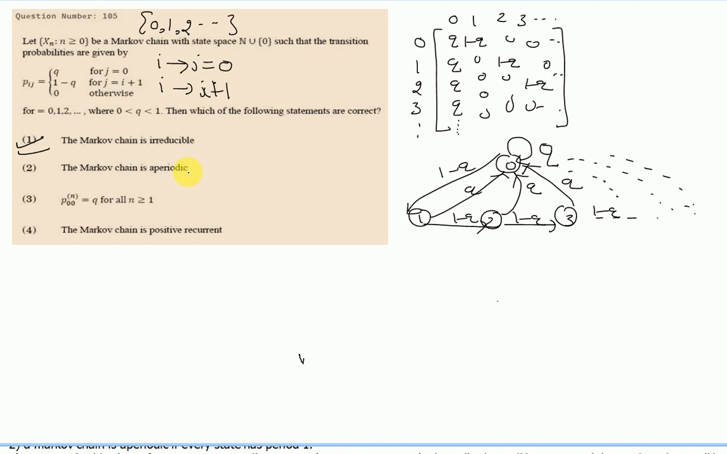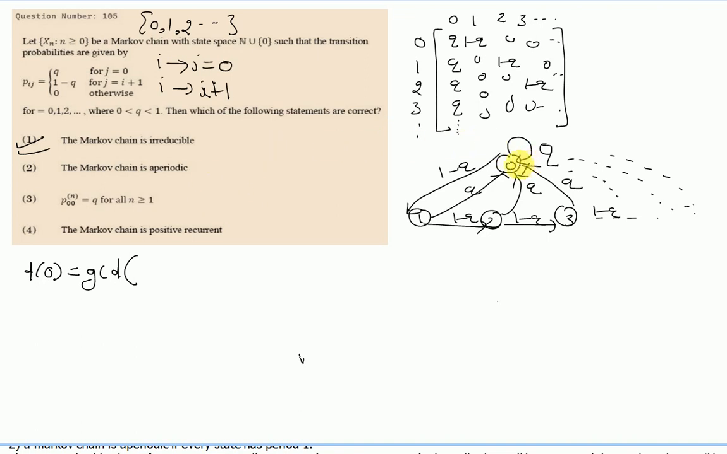Now, how to prove that each and every state has period 1? Let us start with state 0. D0 represents the period of state 0. And how do we find the period? We take the GCD of all the numbers of steps by which we can get back to state 0 again. So let us start with step 1. If we move from state 0, can we get back to state 0 in only one step? Is it possible?